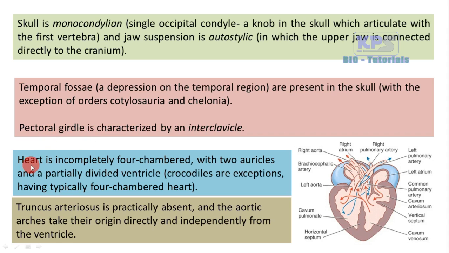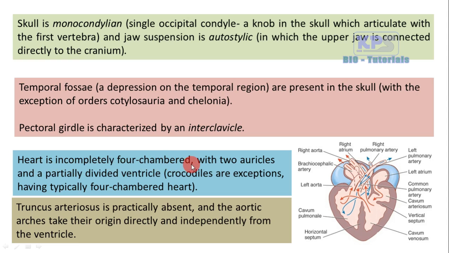Then when we analyze the heart of the reptiles, the heart is incompletely four-chambered with two auricles and a partially divided ventricle. You know, the heart is chambered and the number of chambers varies in different classes. In fishes, there is a two-chambered heart. In amphibians, there is a three-chambered heart. When it comes to the reptiles, the heart is incompletely four-chambered. In birds and mammals, the heart is completely four-chambered.